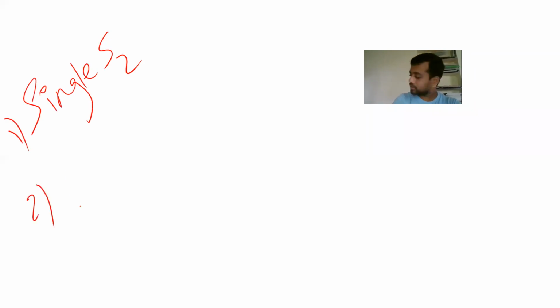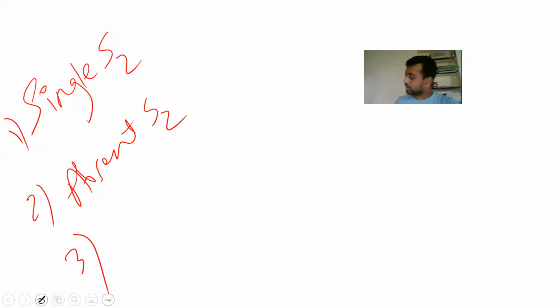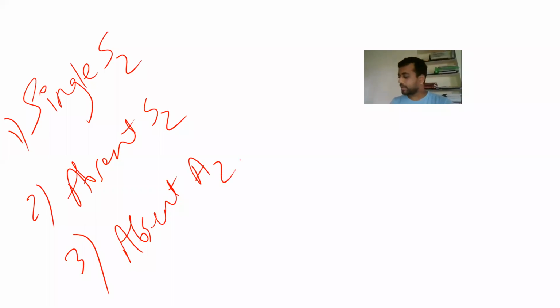For example, we have a single S2. Then the second one is absent S2. Then the third one, absent A2. Then I think this much, we have a few more for our PG level. I think it is not required.